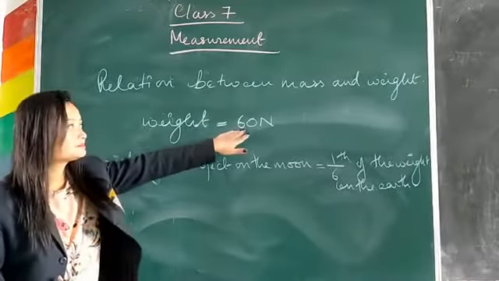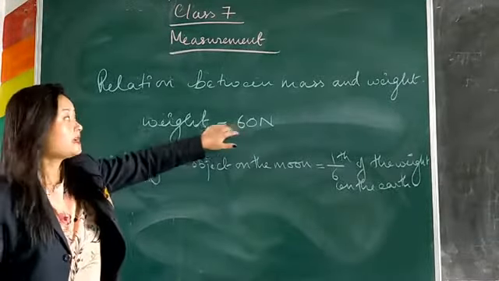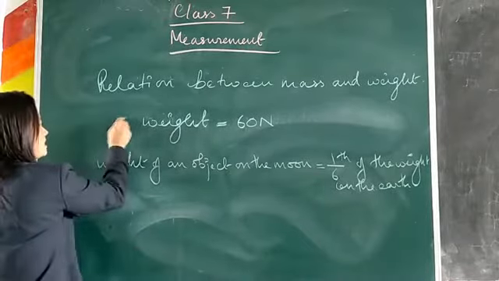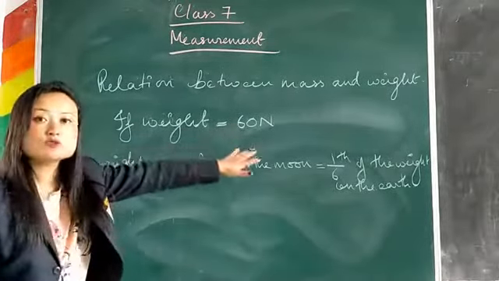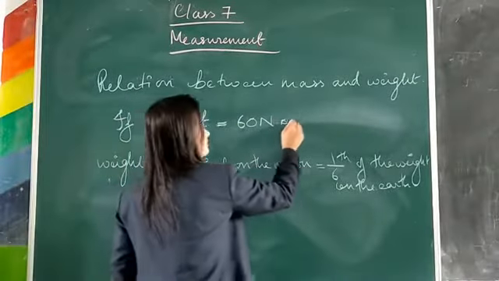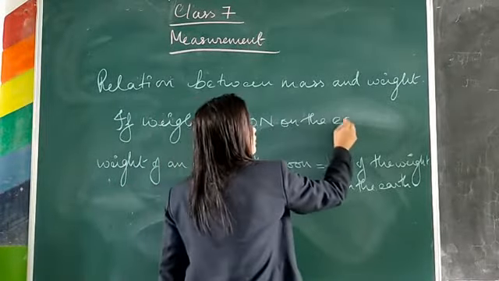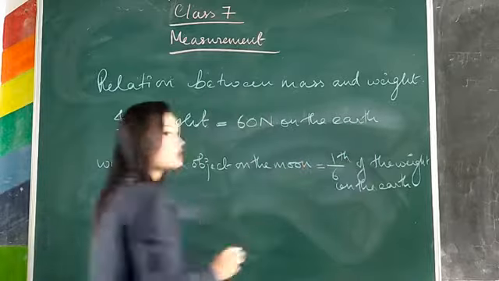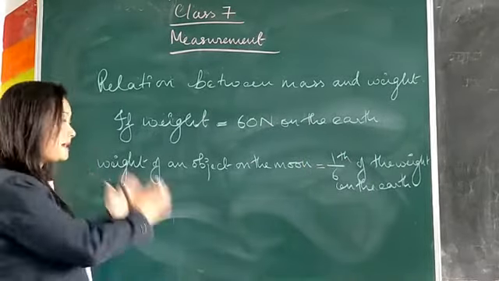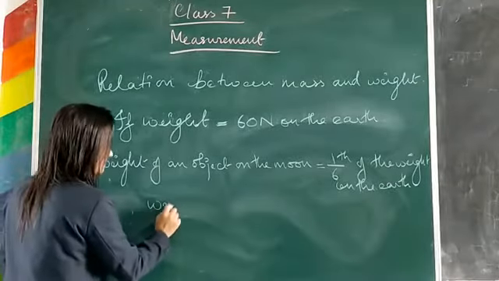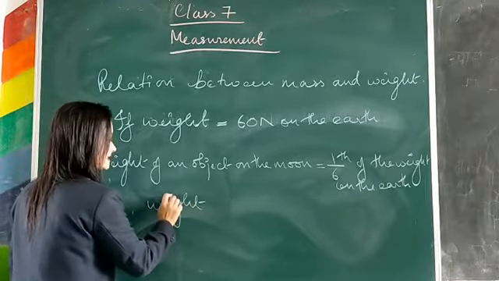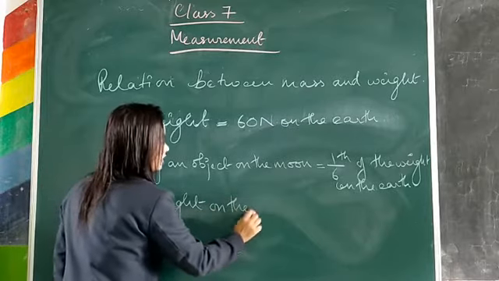Okay, this is only an assumption. If an object weighs 16 Newton on the earth, and if the same object is taken to the moon, how do you calculate the weight of the same object on the moon?